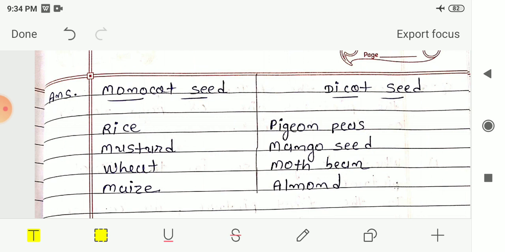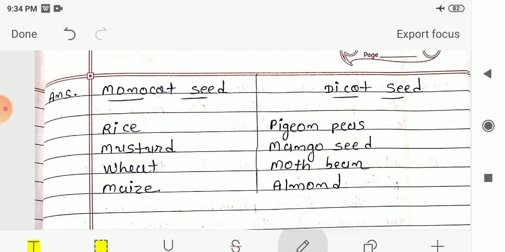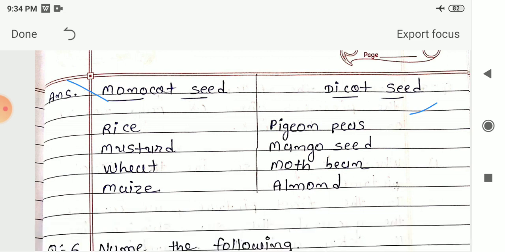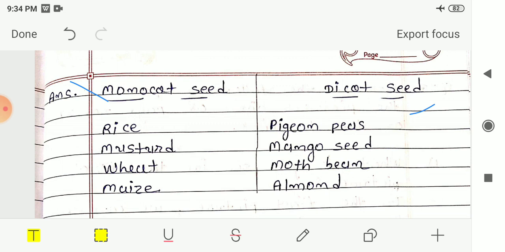Here the answer for this classification is given to you. In the monocot seed column: rice, mustard, wheat and maize. These are some of the examples of monocot seed, so they will come in the column of monocot seed. In the dicot seed column: pigeon peas, mango seed, moth bean and almond. So these are the dicot seeds, and they will come into the column of dicot seed. So here our classification, question 5, gets over.